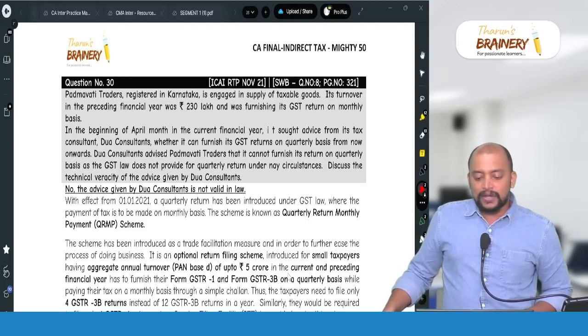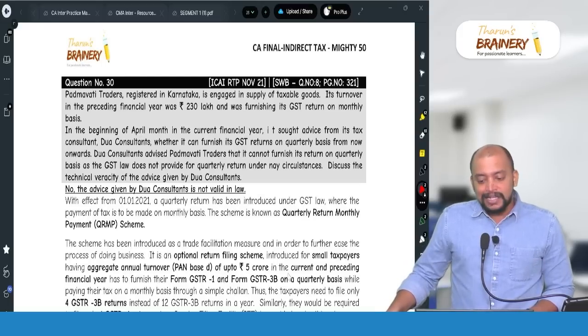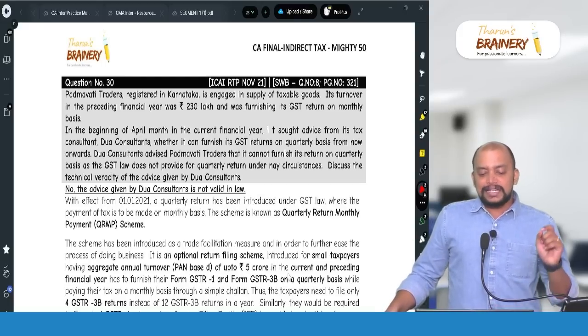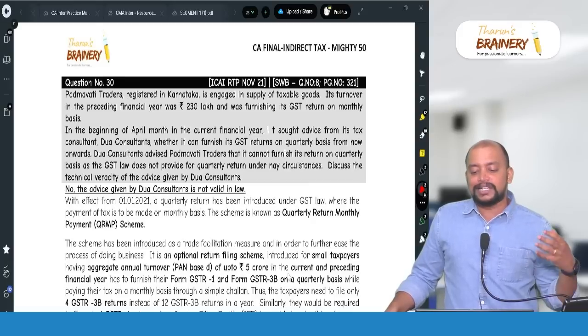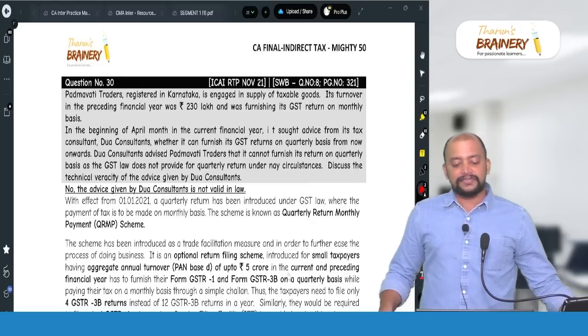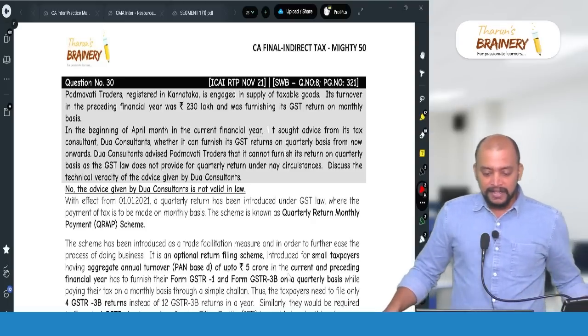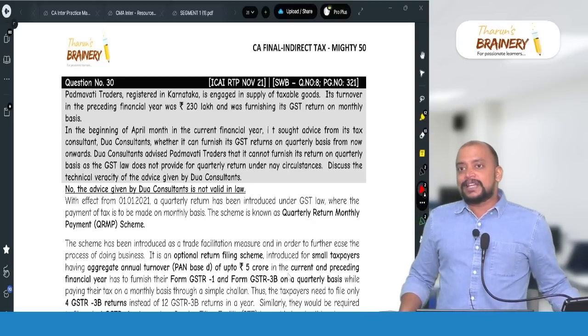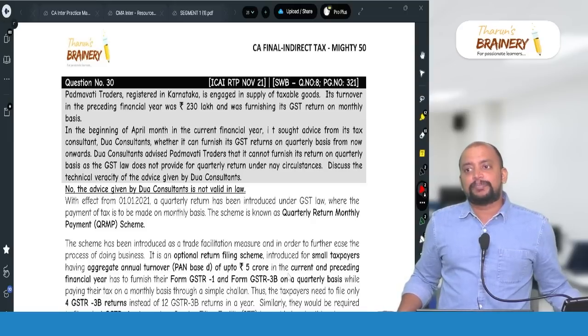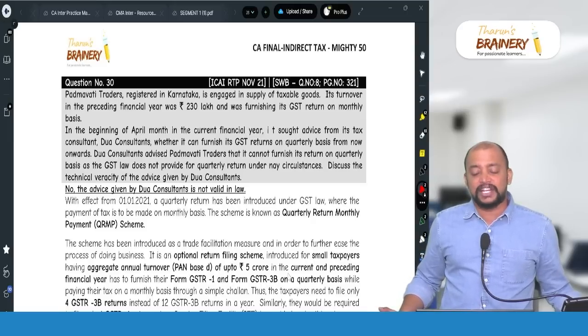Dua Consultants advised Padmavati Traders that it cannot furnish its return on a quarterly basis, as the GST law does not provide for a quarterly return under any circumstances. Discuss the technical veracity of the advice given by Dua Consultants. First, what should be the aggregate turnover during the preceding financial year for applicability of QRMP? It should not exceed 5 crores.